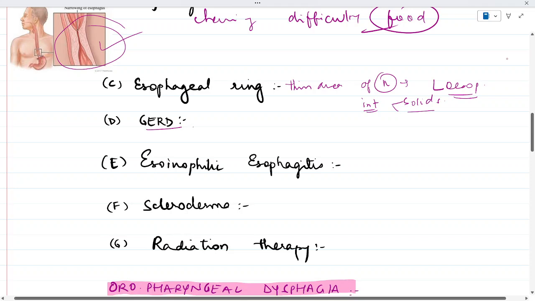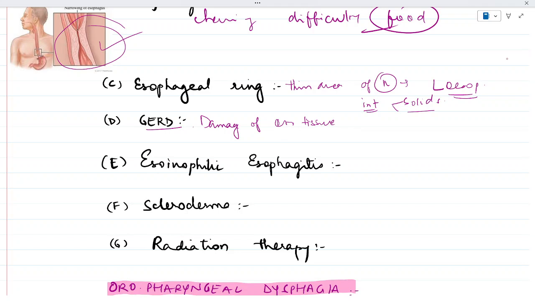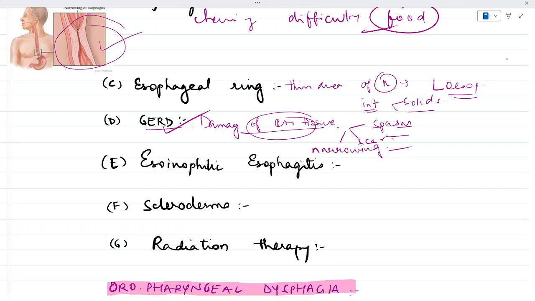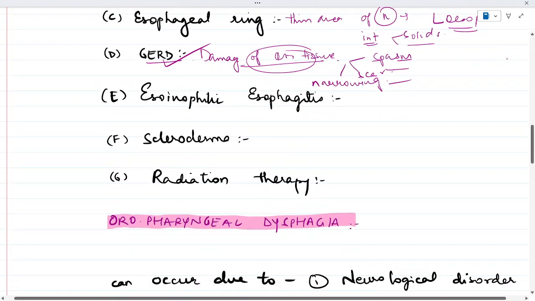Next is GERD, that is gastroesophageal reflux disease. If there is any damage to the esophageal tissues from the stomach acid which is backing up into the esophagus, this leads to spasms, scars, and narrowing of the lower esophagus. Okay, so ultimately, if there is damage to the esophageal tissue because of the acid reflux, it causes spasms, scars, and narrowing of the esophagus, ultimately causing esophageal strictures.